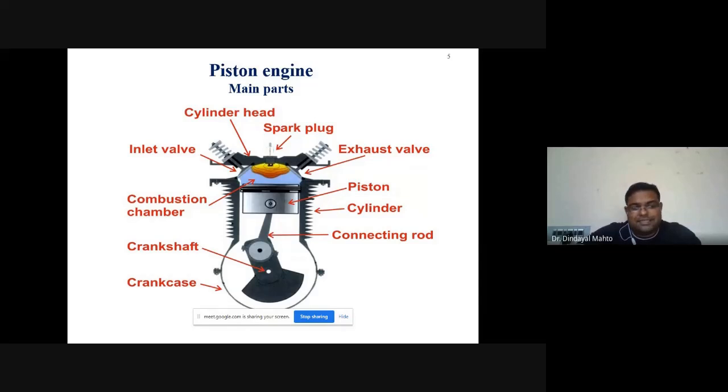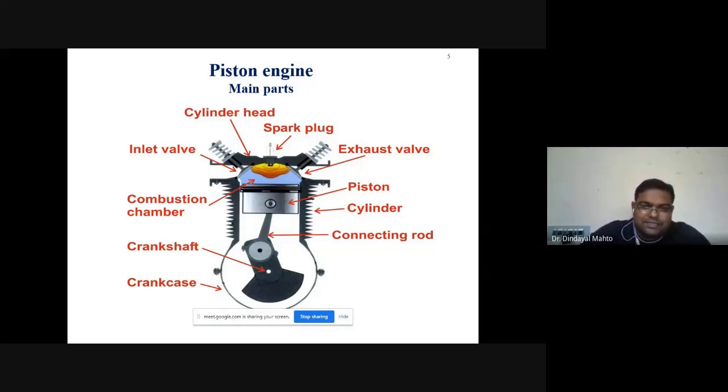Otto cycle says that there is a limitation on compression ratio. The maximum possible compression ratio is 8, and it will give the optimum performance if your compression ratio is in the range between 6 and 8. If we go beyond that, then pre-ignition and detonation problems will occur within the cylinder. So we do not prefer that.